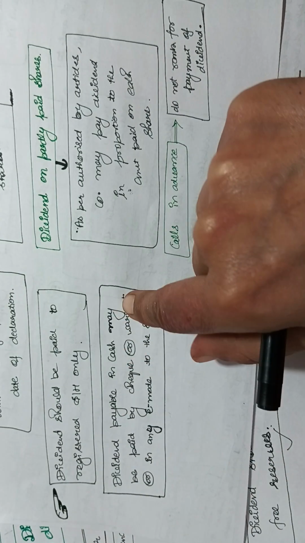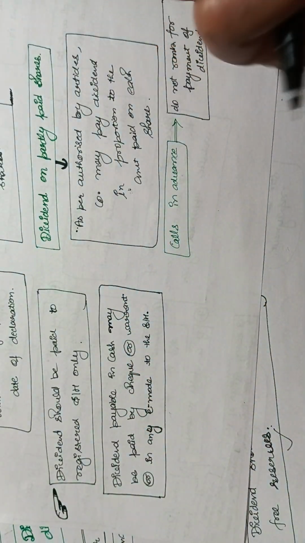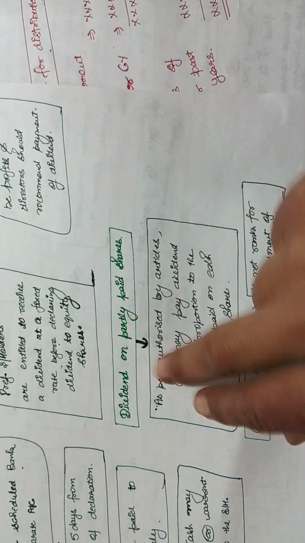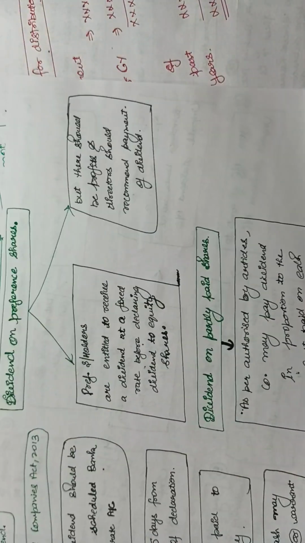And dividend payable in cash may be paid by check, warrant, or in any mode to the shareholder. Okay. Now, dividend on preference shares.